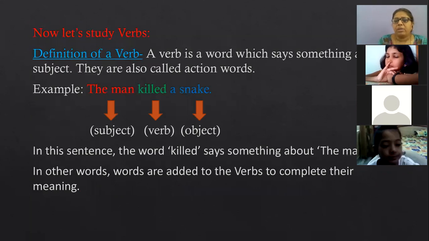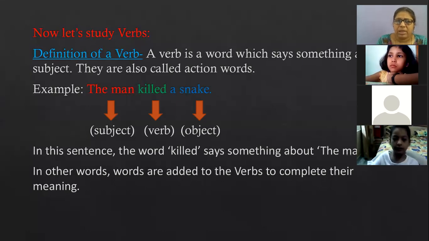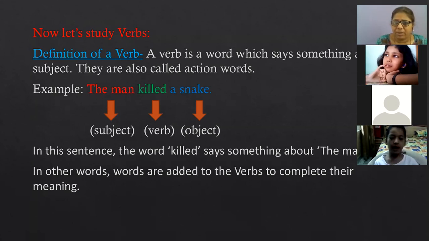Now after learning about subject, predicate and objects, we are going to learn about verbs. Now we can easily define a verb: a verb is a word which says something about a subject, and verbs are also called action words. Why are they called action words?